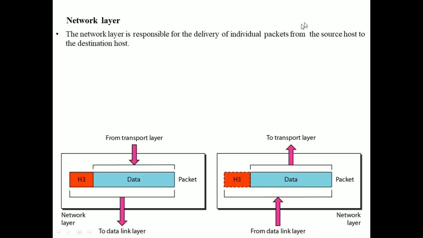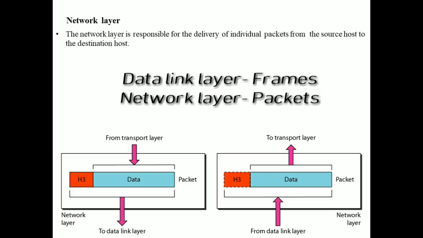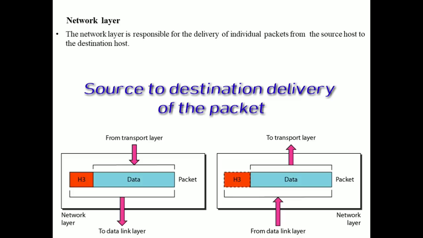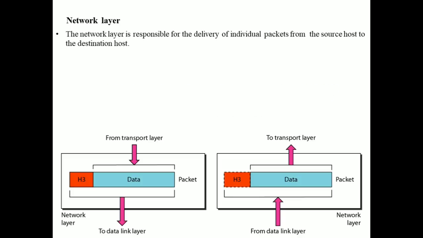Now the network layer. The network layer is responsible for the delivery of individual packets from the source host to the destination host. Remember, in the data link layer we represented data in the form of frames, but in the network layer we represent the data in the form of packets. So the network layer is responsible for source to destination delivery of a packet, possibly across multiple networks.